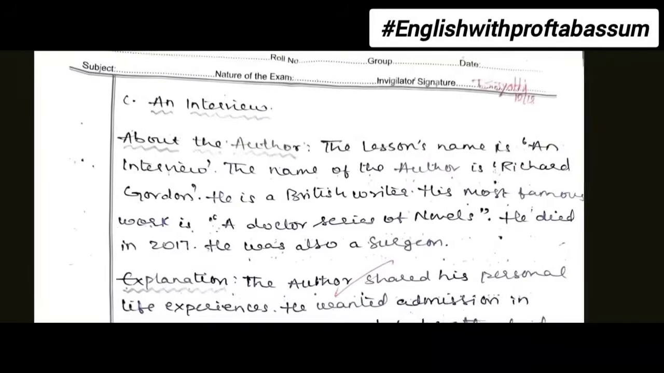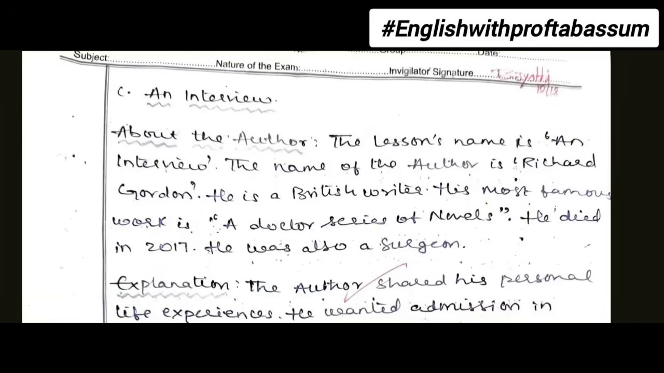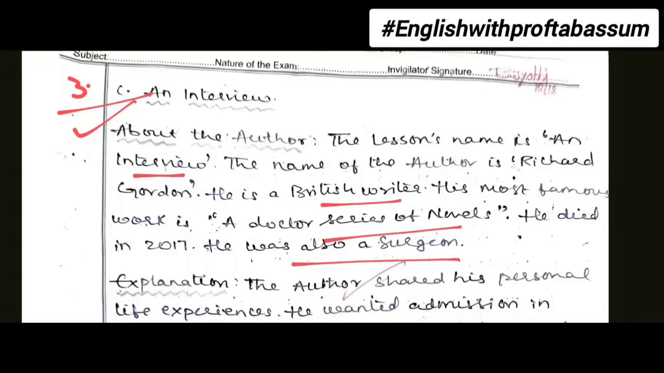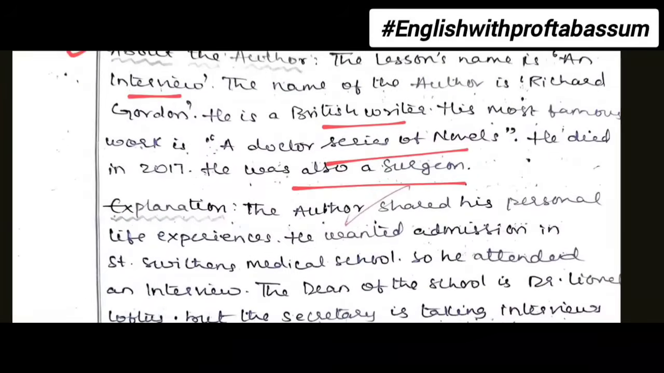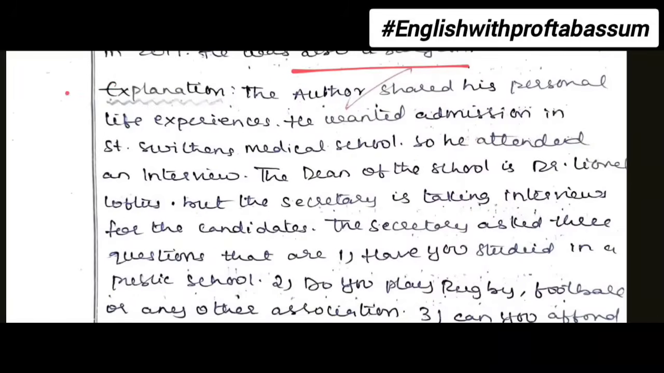Then at last, bit number C. Again, the student forgot to write the main bit number, that is 3. So 3C, an interview. So information about the author, Richard Gordon, and how he was a British writer and his Doctor series of novels became very popular. He was a surgeon. Then you write the explanation that this story talks about his personal life experience, how he wanted admission into St. Swithin's medical school, and for that he had to attend an interview.